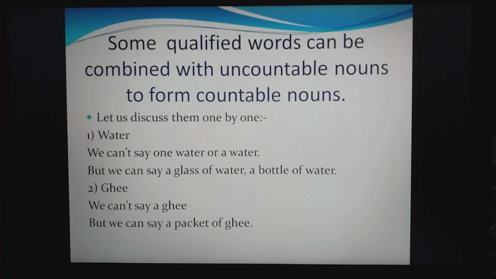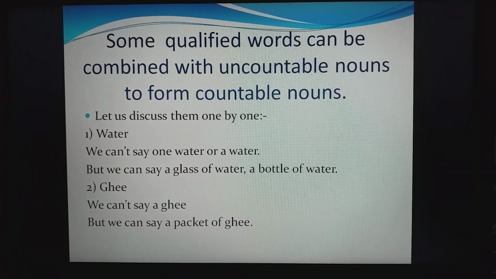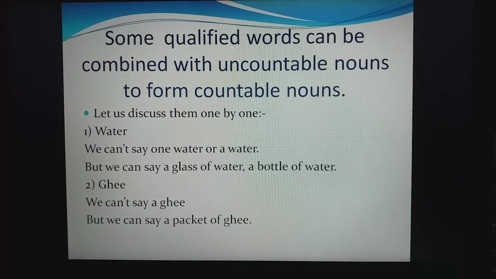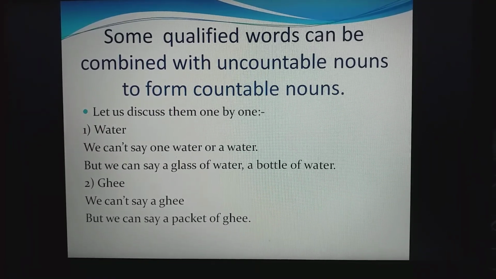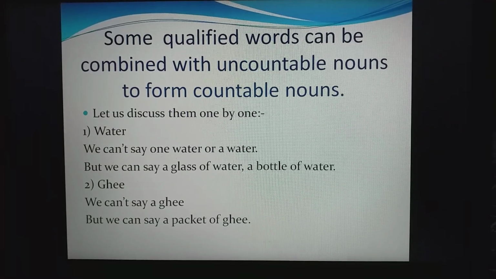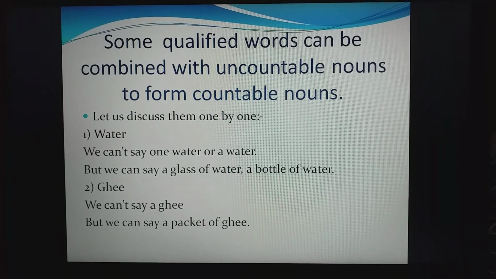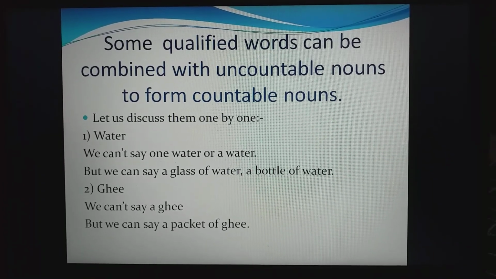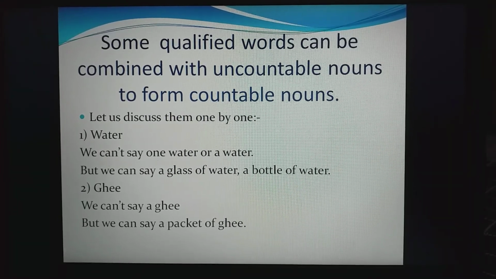Clear? Now, how can these uncountable words become countable? Some qualifying words can be combined with uncountable nouns to form them what? To form them countables. Now, let us discuss these with examples. First of all, water. I told you earlier, we can't say 1 water or a water.